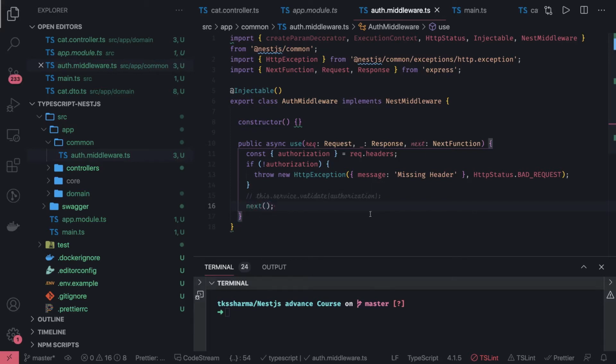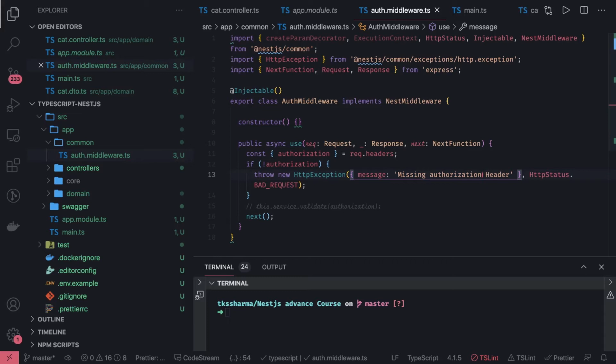Okay, currently based on the code we have written, it will block all the requests if you don't have an authorization token there. If it is false, then it will throw a missing authorization header. But it will not throw now, because you have to plug this in with your module.